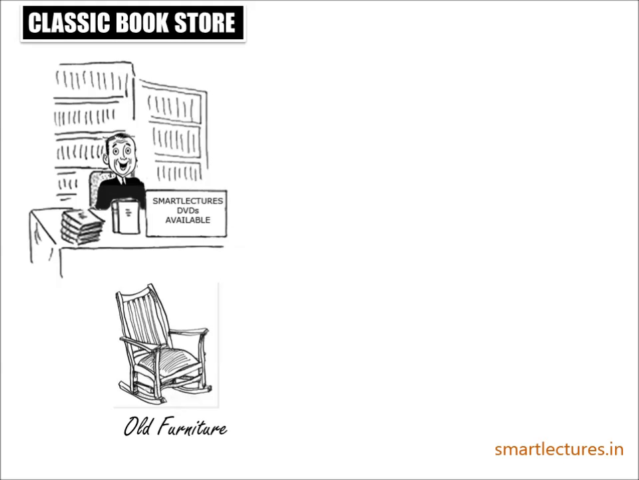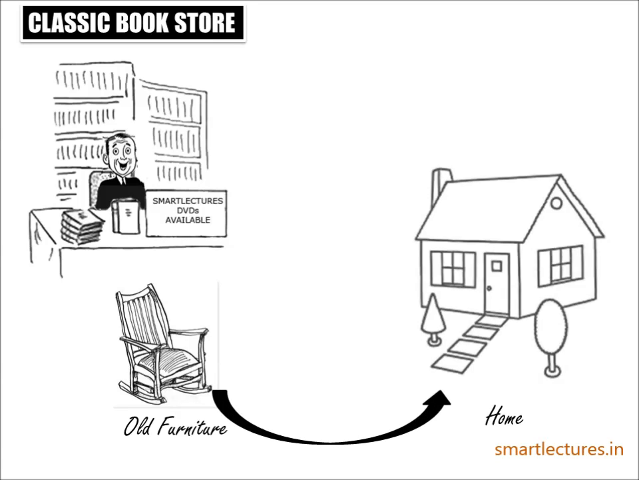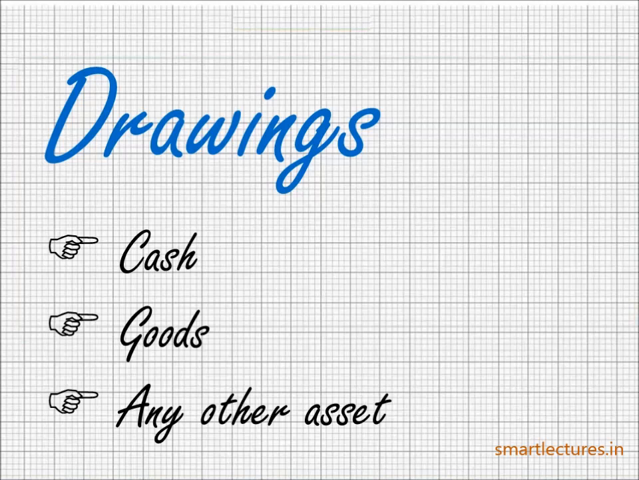For example, suppose there is some old furniture in the shop and the owner feels that it cannot be used any longer in the business or shop. So he takes the furniture to his home. It means he has taken furniture from the shop for his personal use. That will also be drawings. So drawings can be in any form. That may be cash, that may be goods, that may be any other asset.